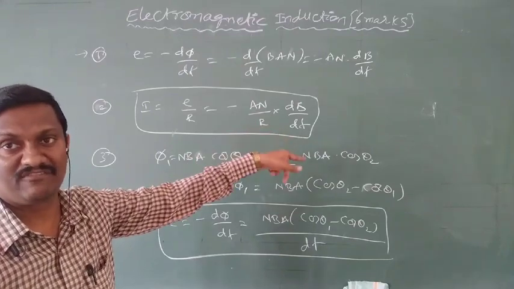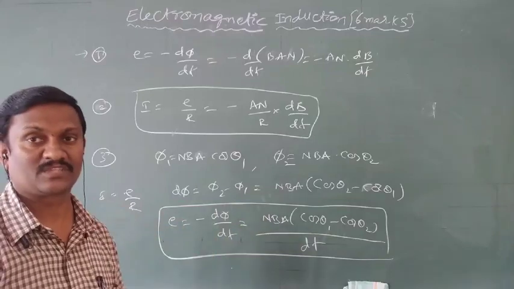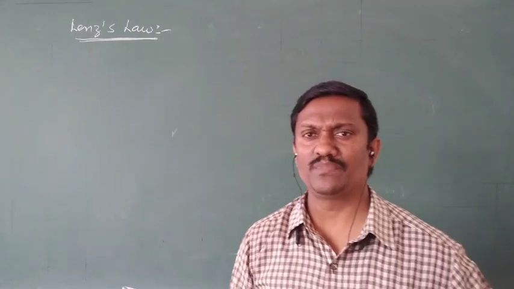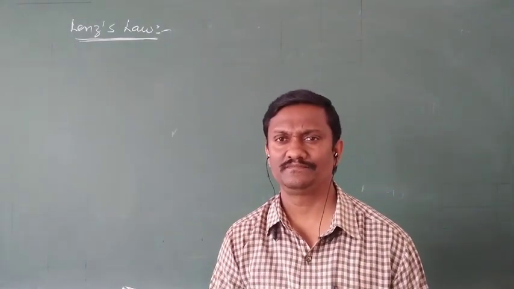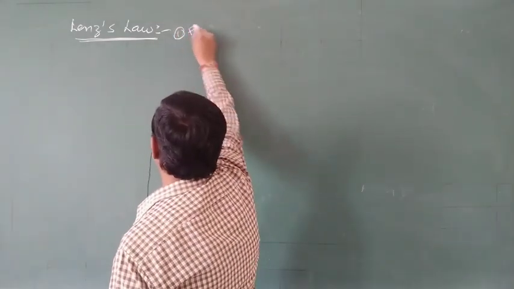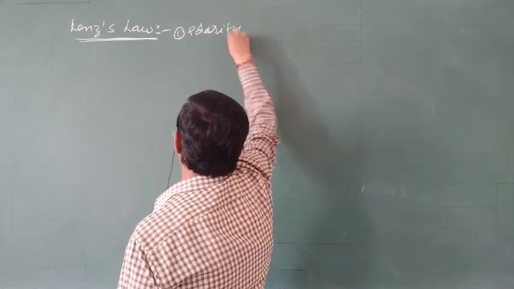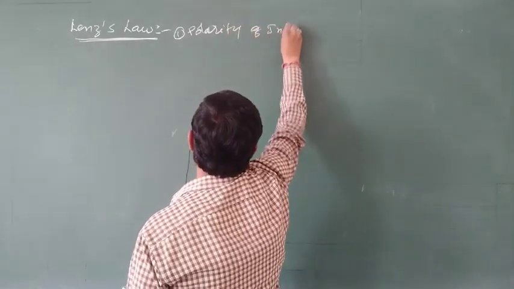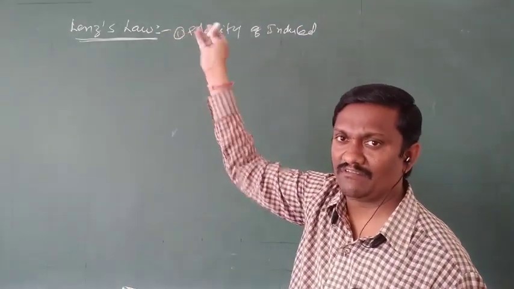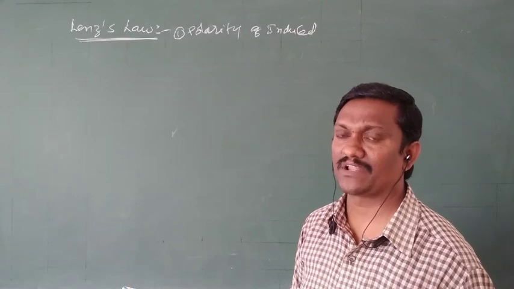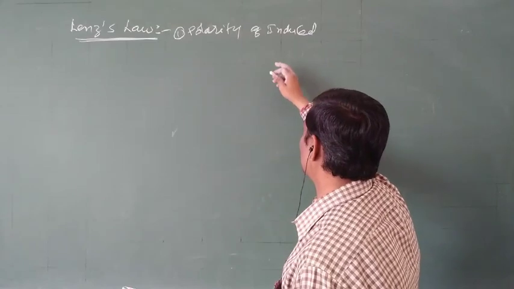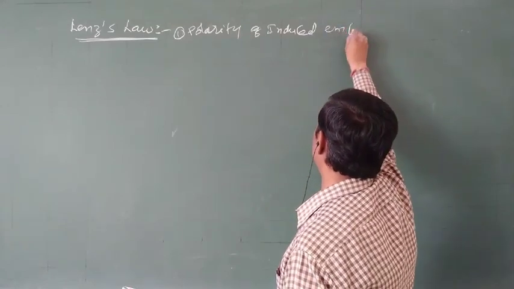Lenz's law gives the polarity of induced EMF. Why is there a negative sign here? It explains it. So Lenz's law gives the polarity of induced EMF. Why is induced EMF opposite to the rate of change of flux? Why is E equal to minus dφ/dt but not plus dφ/dt? Lenz's law explains the polarity of induced EMF through the negative sign.